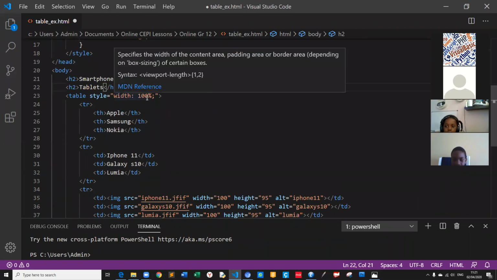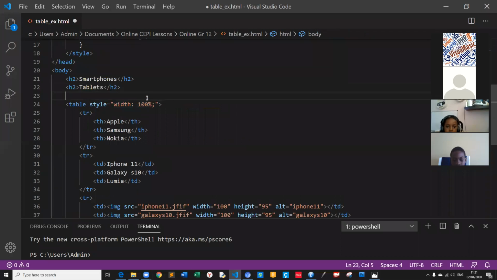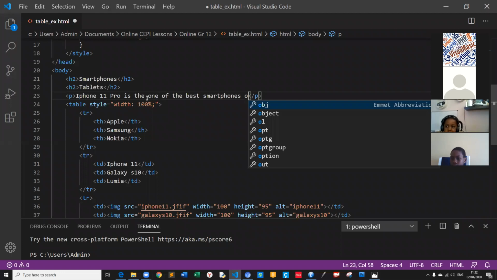After the tables, let's write one paragraph. We'll start using the p tag. P is the paragraph. For example, iPhone 11 Pro is one of the best smartphones in the world.